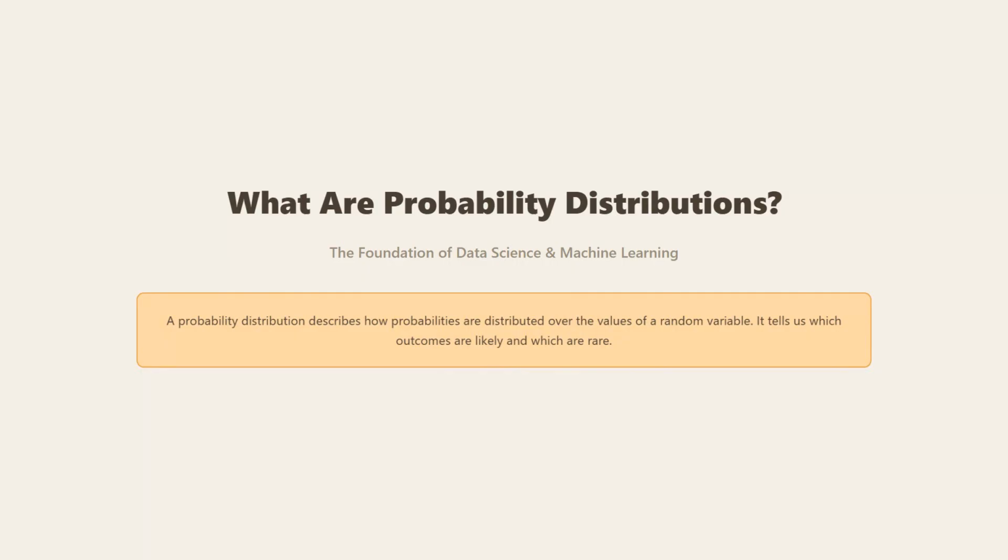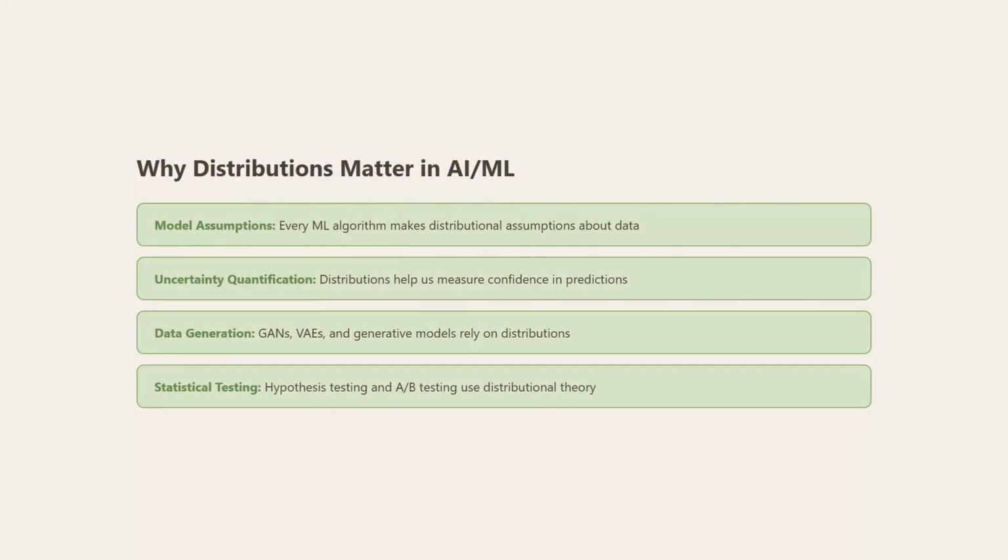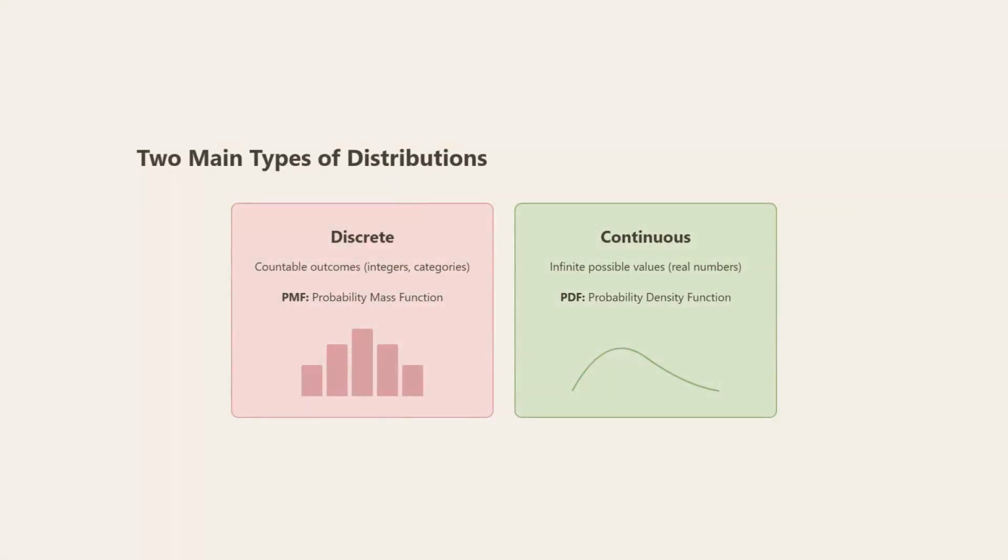Why do distributions matter in AI and ML? First, every ML algorithm makes distributional assumptions about data. Second, they help us quantify uncertainty in predictions. Third, generative models like GANs and VAEs rely heavily on distributions. And finally, all statistical testing and A/B testing use distributional theory.